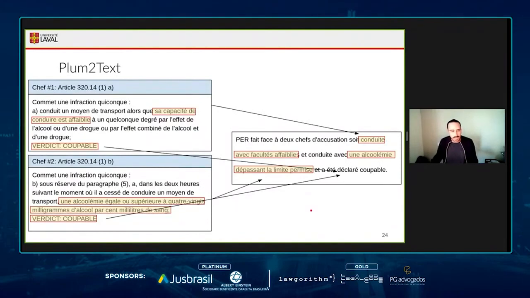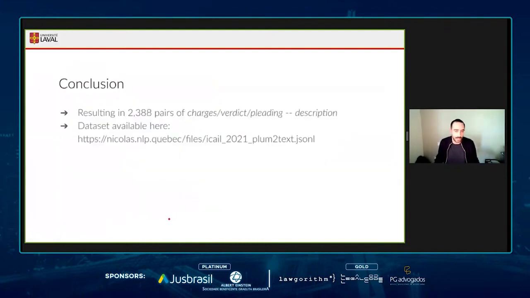So this is a really simple example extracted from this data set. We have 2 charges here from section 320.14(1)(a) from the Criminal Code, and (b). And we also have a verdict. And this is the associated piece of text, the associated description of these sections of the Plumitif. So this is exactly how it is represented in the JSON file that we release.